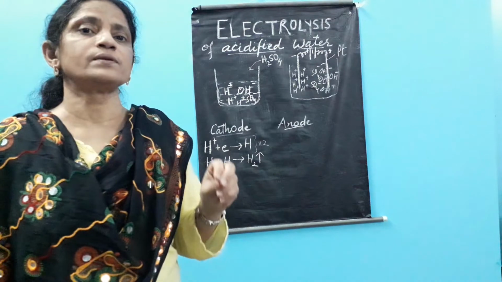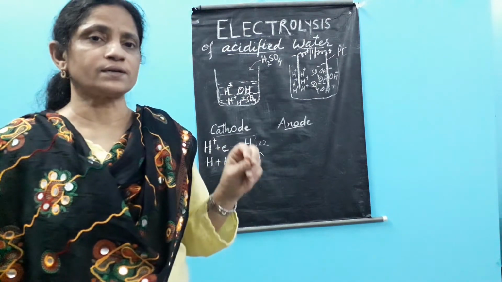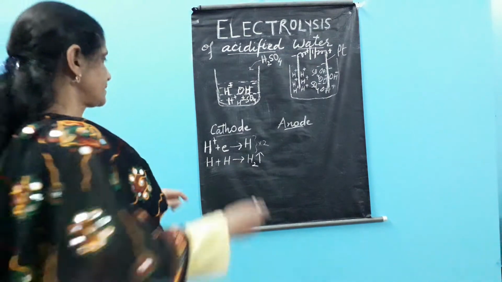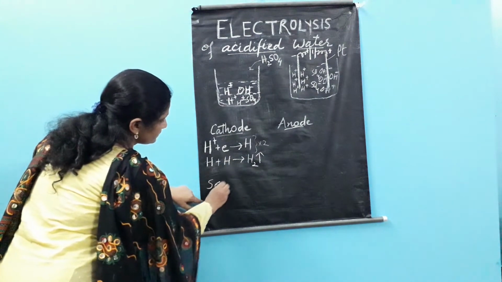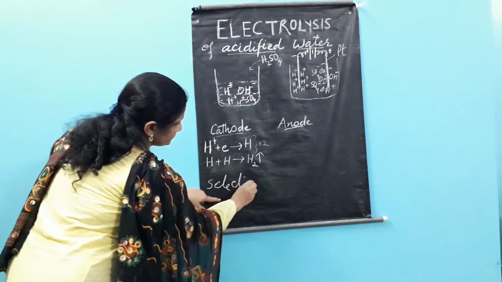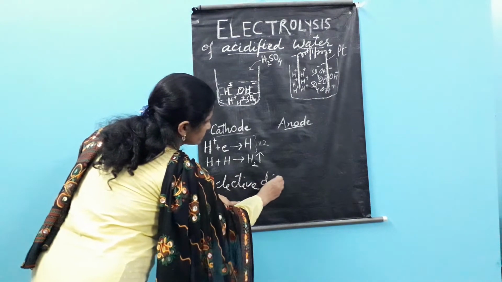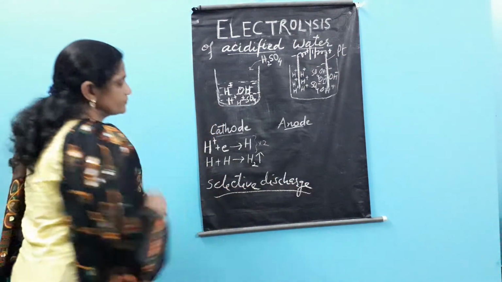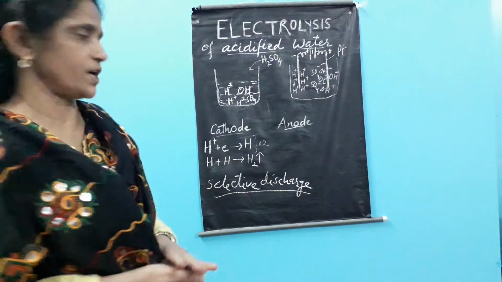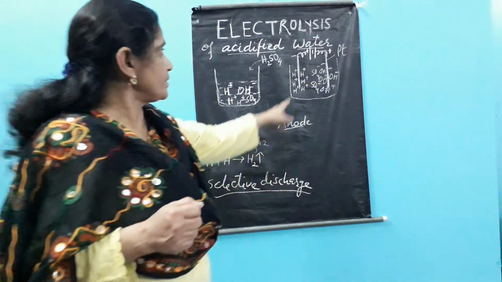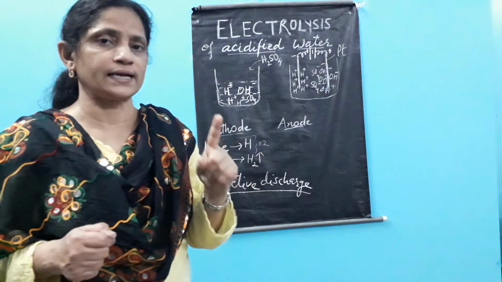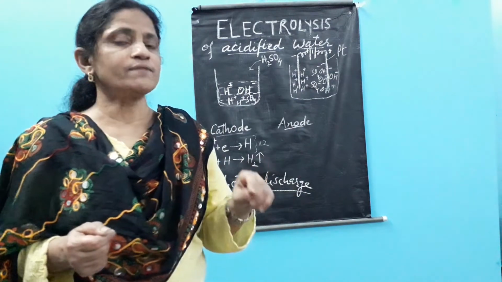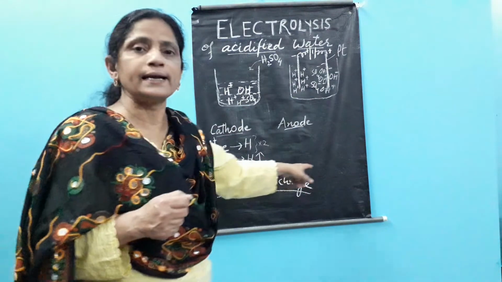This selection procedure or criteria we call selective discharge of ions. We also use the word preferential discharge. So selection takes place, meaning out of the two any one will be selected, and which one will be selected depends on certain norms. We will see what those norms are. We study this under the heading selective discharge.